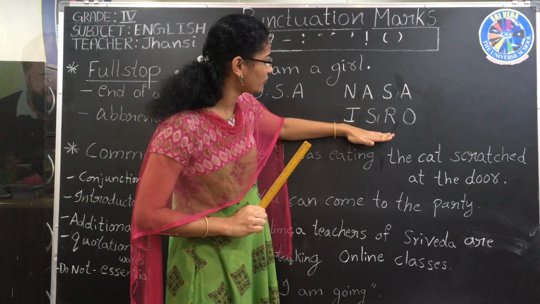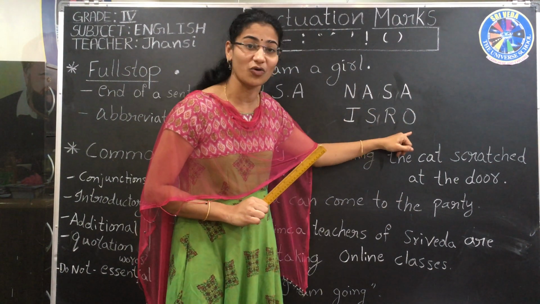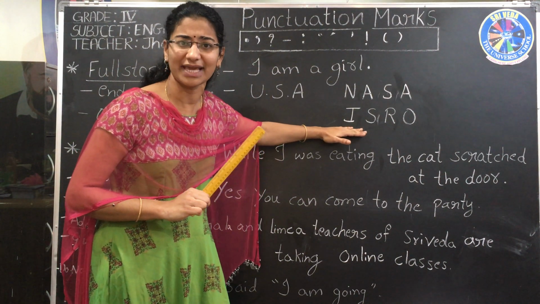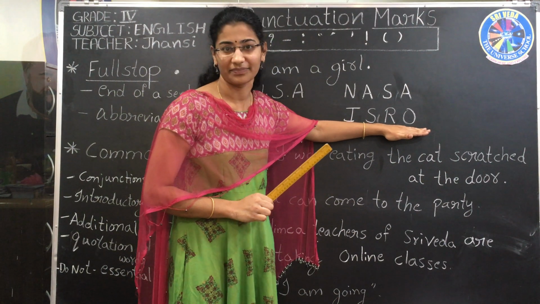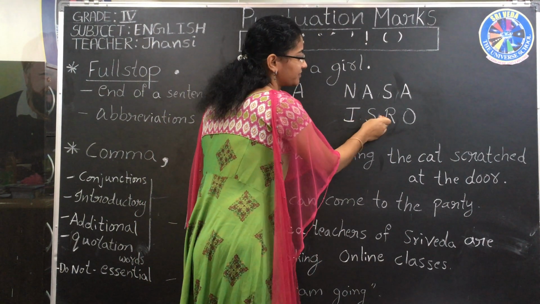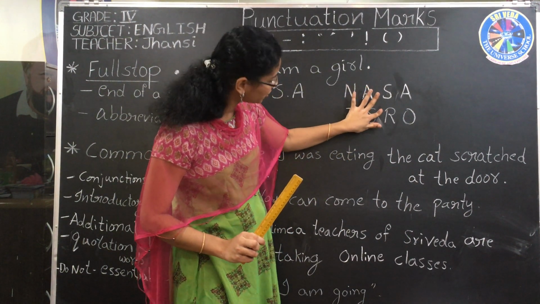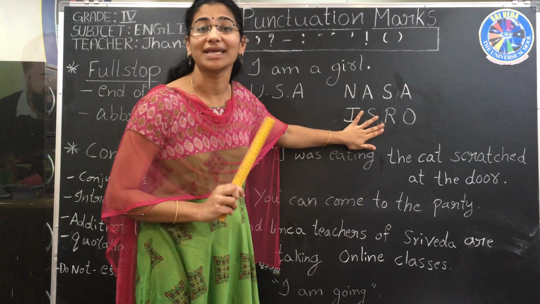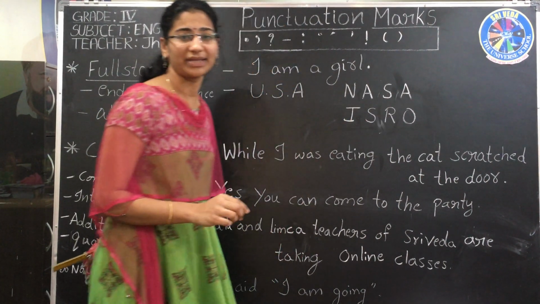We won't pronounce them letter by letter. Instead, we pronounce them like a word, combining the letters, ISRO. We can pronounce letter by letter, but it's not mandatory. This is an abbreviation only, but we are pronouncing it like a word. That's why there is no need to keep a full stop in the middle.